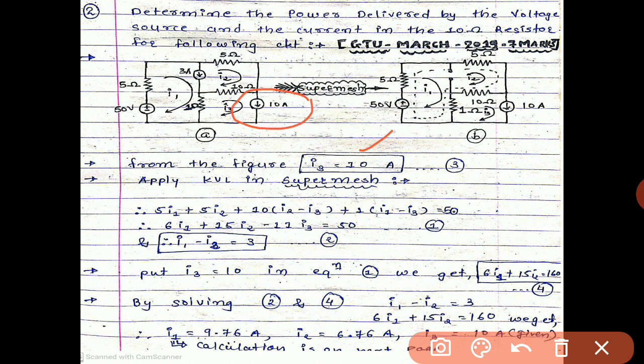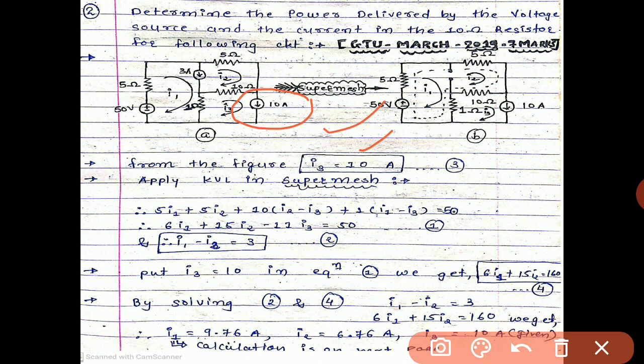So we do not need to find the value of I3, because from the figure we can easily take the value of I3. So one answer is already given from the figure. So I3 is equal to 10 ampere. Apply Kirchhoff voltage law in the super mesh. Now we apply the KVL in the super mesh.